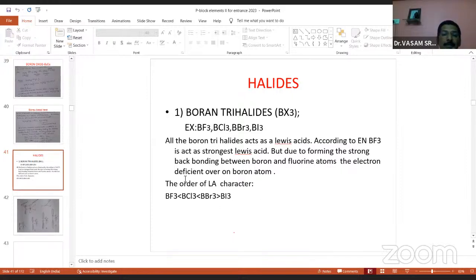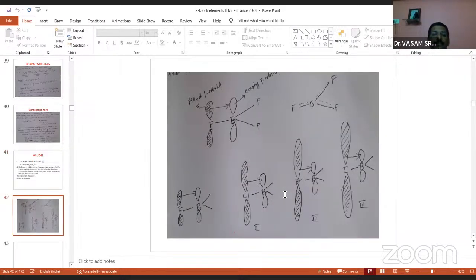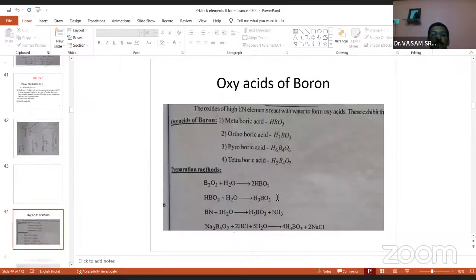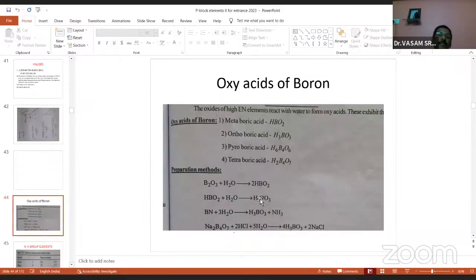The bond is called back bond. Now you remember, strong back bond between boron and halogens. So BBr3 exhibits more Lewis acid character. So these are the halogen properties. And now come to oxy acids, the last chemical property in third A. First hydrates completed, oxides completed, and third one halides completed. The fourth one is oxy acids of boron.